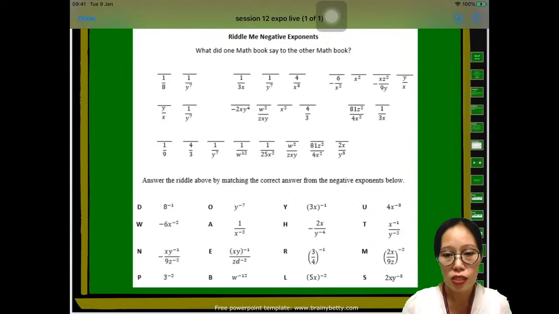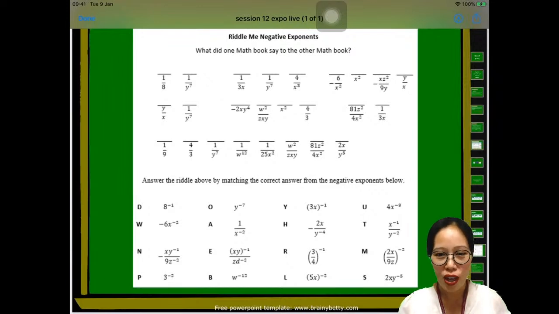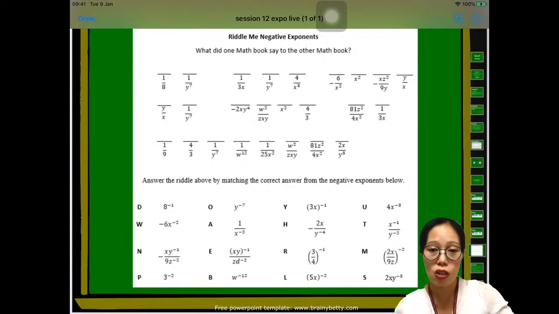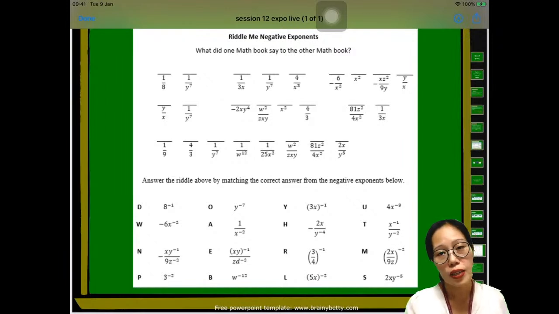I need to do this so that you will be forced to answer. Since most of you are not answering, guys, I need your answers. I need your scores for me to compute your grades, right? So please take time to answer the exercises attached in our Moodle class, and one of them is this one.